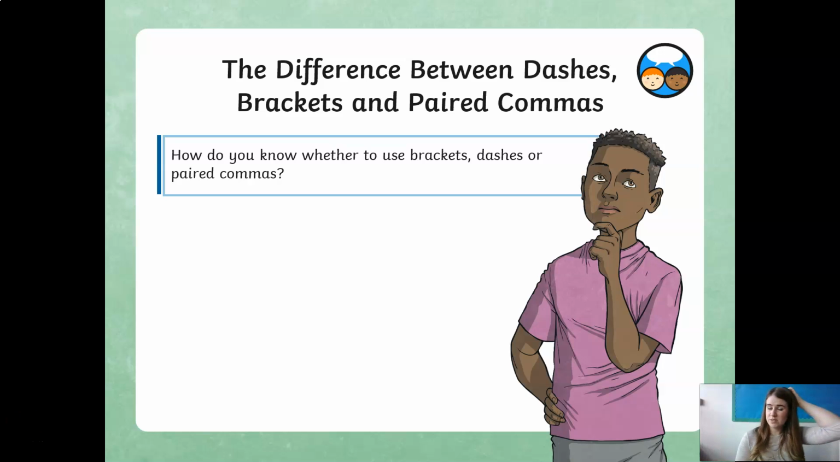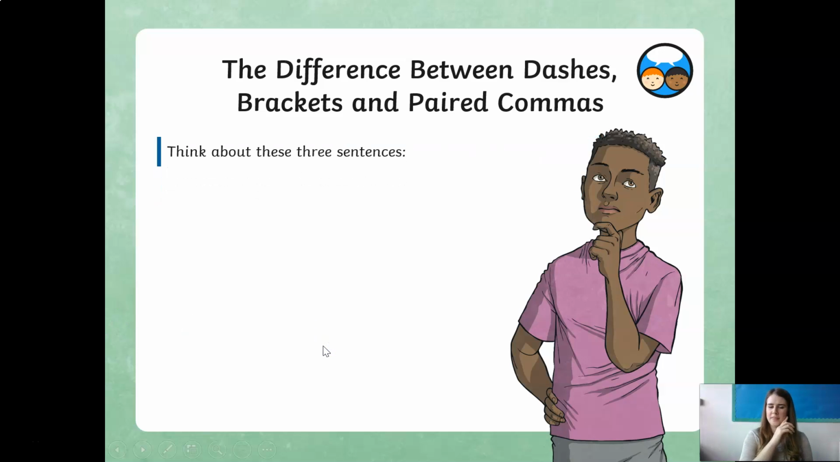So let's explore the difference between the dashes, the brackets, and the paired commas. Okay, so how do you know whether to use them? How do you know which one is the appropriate one to be using? So think about these three sentences I'm going to give you now.